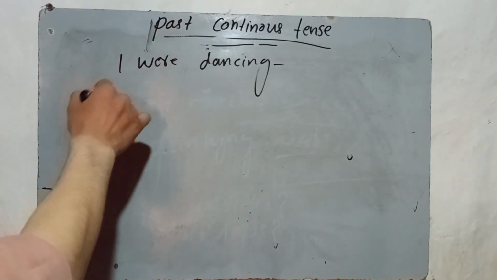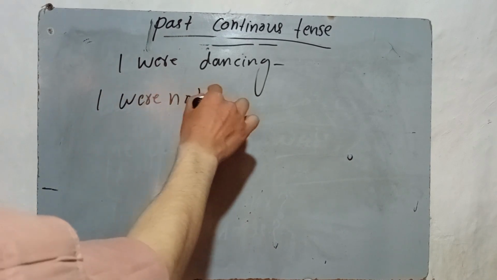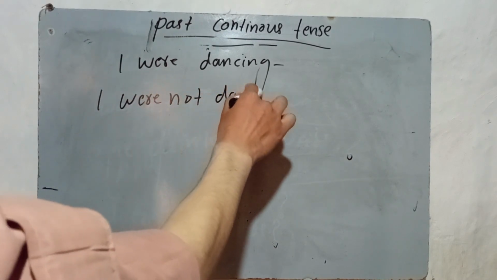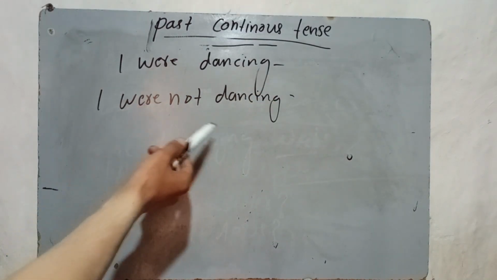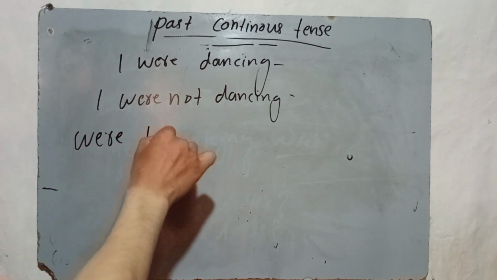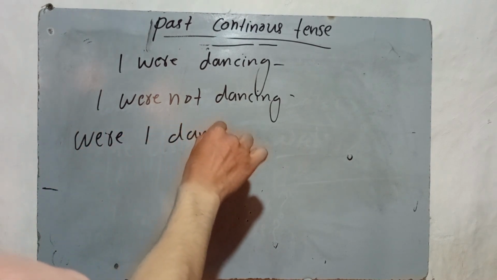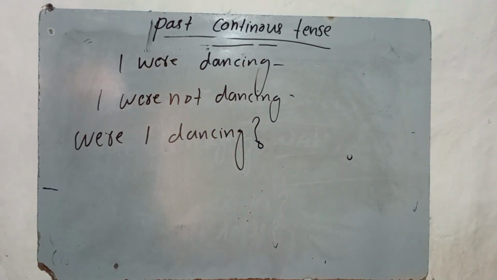That is very easy. I were not dancing. This is so easy. Now I have to convert this into the interrogative. Were I dancing? This is pretty easy. I hope you understand everything.